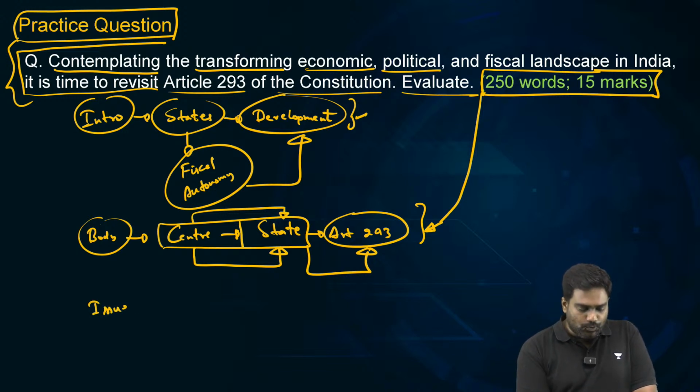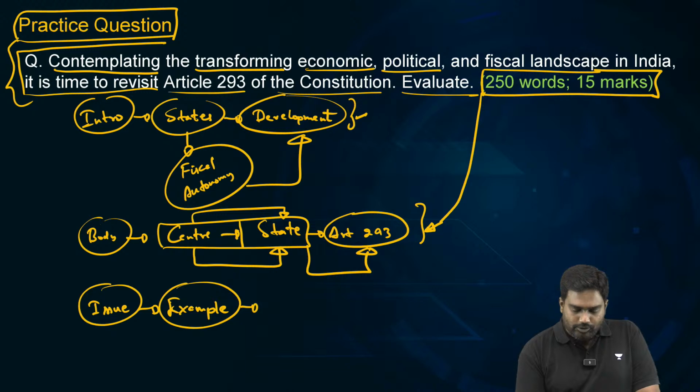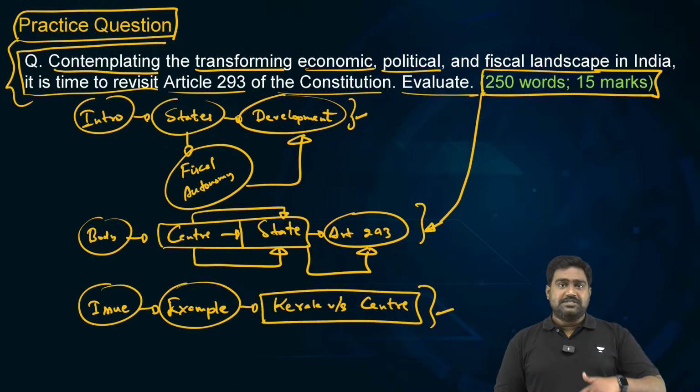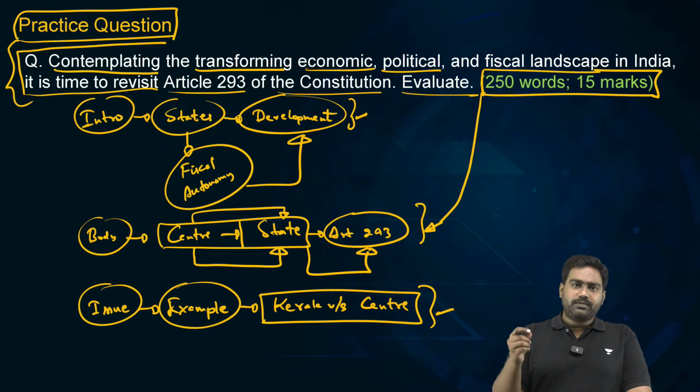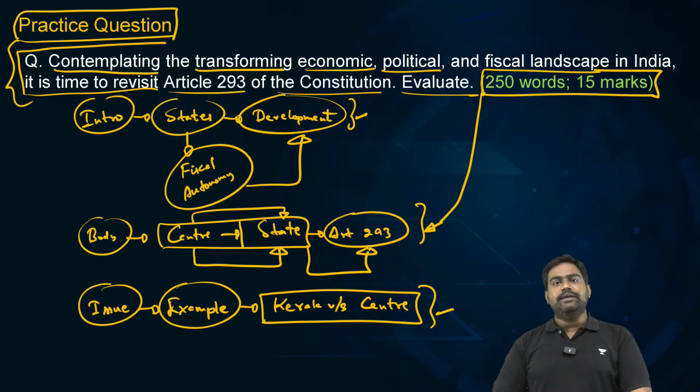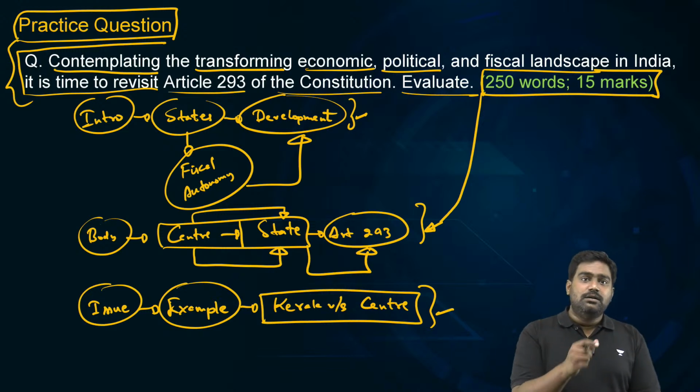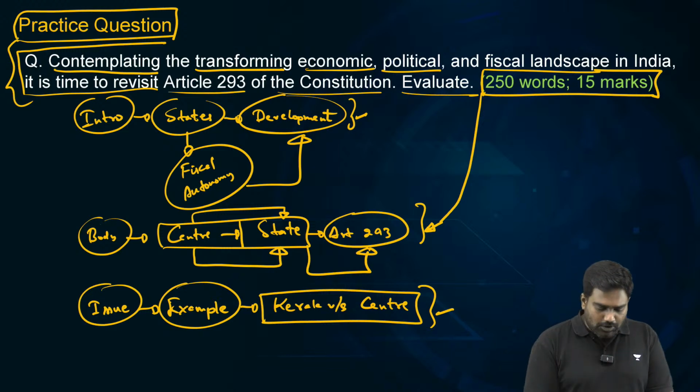Then discuss the recent issue. So you're providing a real world example. You can bring out the current issue between Kerala and the central government, how this issue has erupted. So you're substantiating your argument with a current affairs example and then present the way forward. Suggest that, as recommended by Member of Constituent Assembly, Mr. Iyengar, maybe we should have a constitutional body to decide on this. And the center should also be more transparent about its guidelines and procedures while approving these loans and while setting the net borrowing ceiling. So that makes for a good answer.